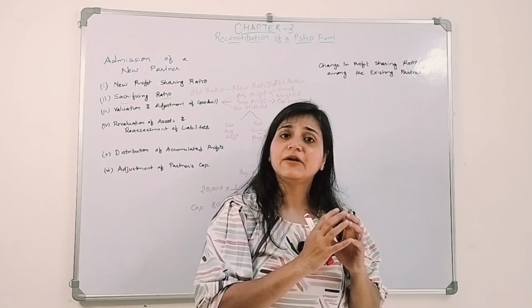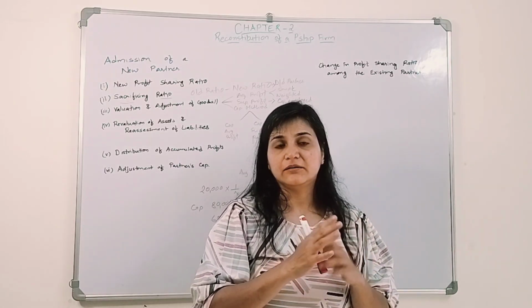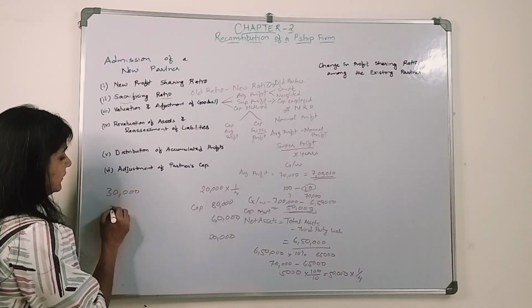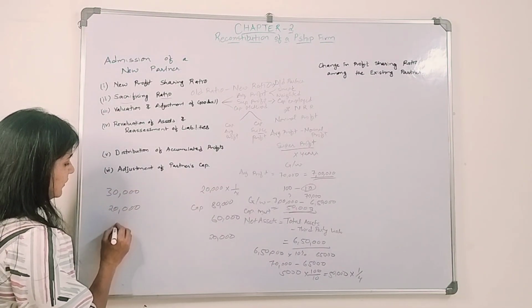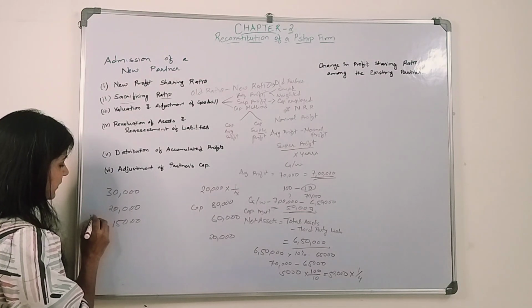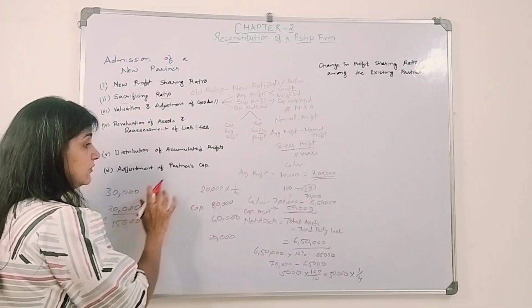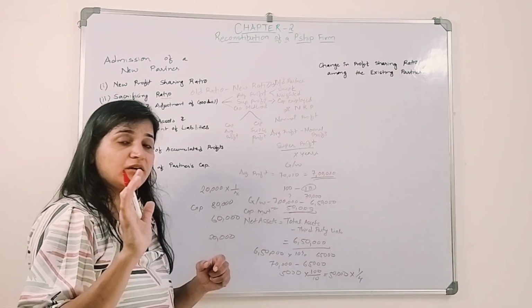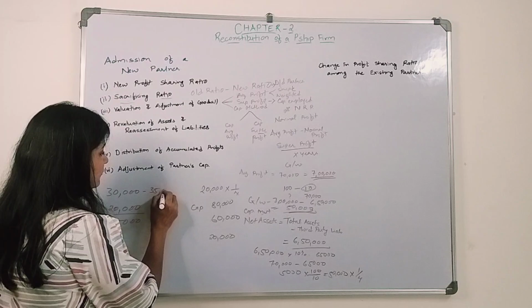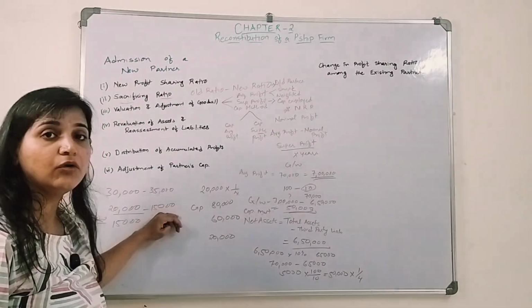What is the capital of the old partners? Let's say it is 30,000, 20,000 and 15,000. 15,000 is of the new partner, okay. So the old partners' capital should be, as per the new profit sharing ratio, let's say 35,000 and 15,000, okay. This is their old capital.